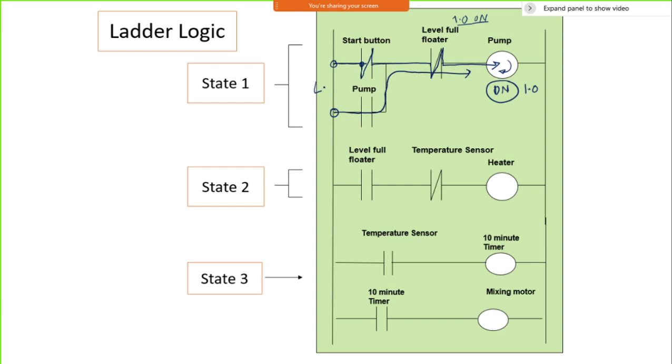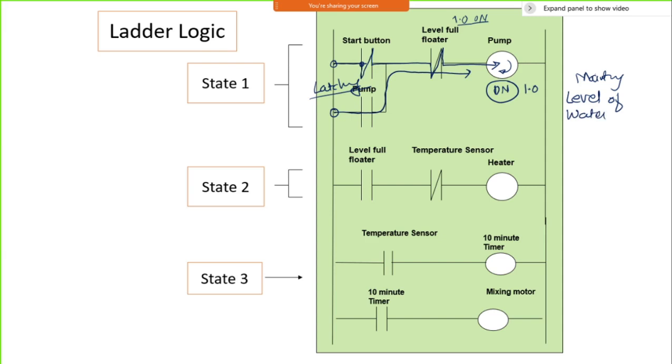This is what it is, a latching circuit. Then this first operation of maintaining the level of water in the tank is done. That is one operation completed.